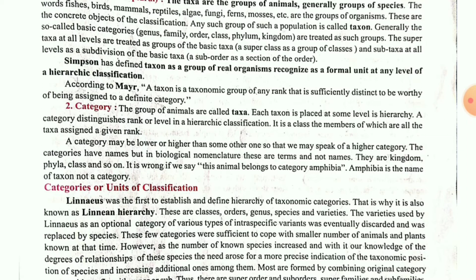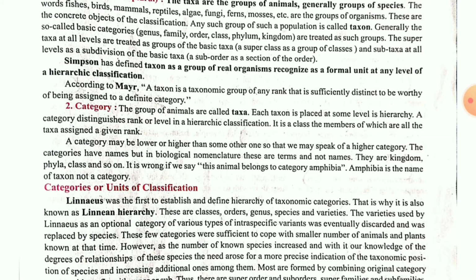Taxon is a group of real organisms recognized as a formal unit at any level of a hierarchical classification. This definition was given by Simpson, and he told that the group of similar type of organisms are kept together. Then Mayr told about the definition of taxon, and he said that any rank which is sufficiently distinct to be worthy is assigned as a definite category.